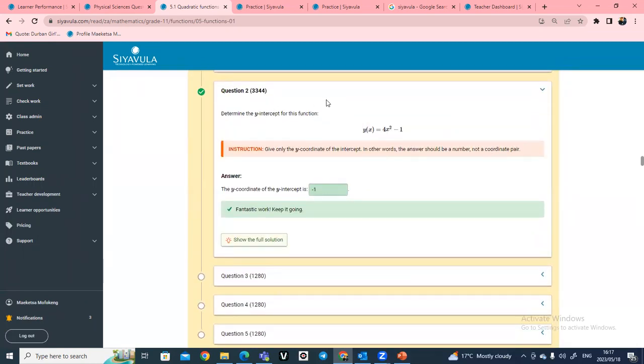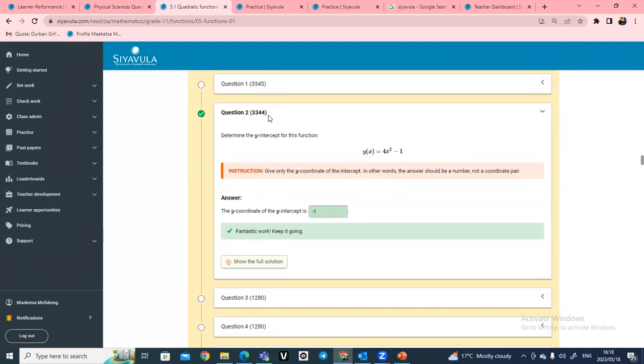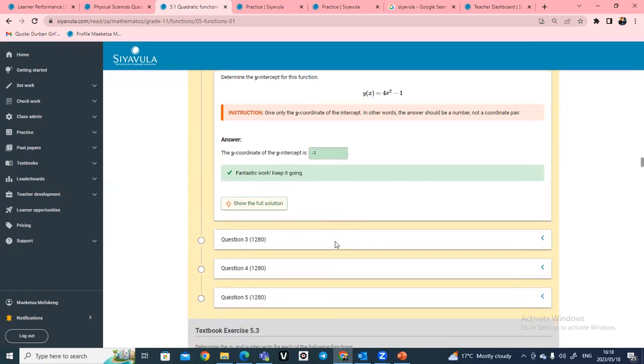So the interactive exercises are like those exercises at the end of your exercise book or at the end of the textbook. If learners type in or write in with a pen there, the answer is going to remain there forever. However, if learners want to practice more on this content, you can just write down on a piece of paper this Siyavula question ID here. We are going to be talking more about it later on, 3342. So learners can use this code again and type it in where I'm going to show you, and then they'll be able to practice further on this content.